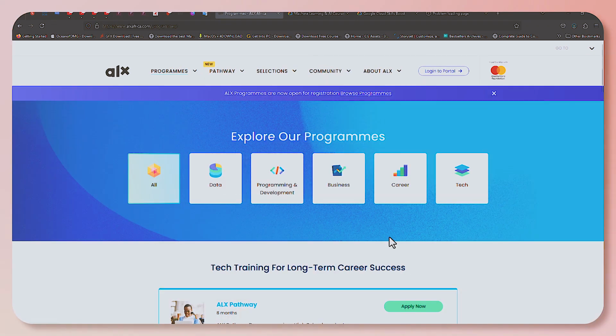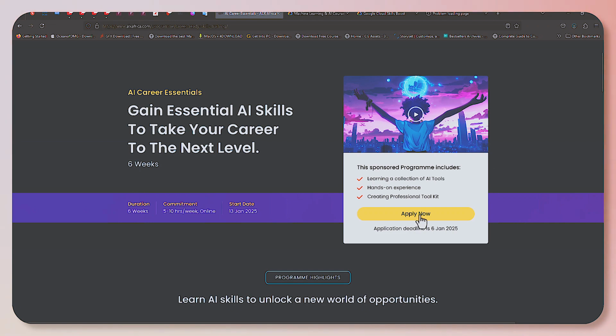Most of them are no coding, so you don't have to have any prior knowledge of coding, and you don't even have to really code anything. Once you come to this page, all you have to do is click on apply.